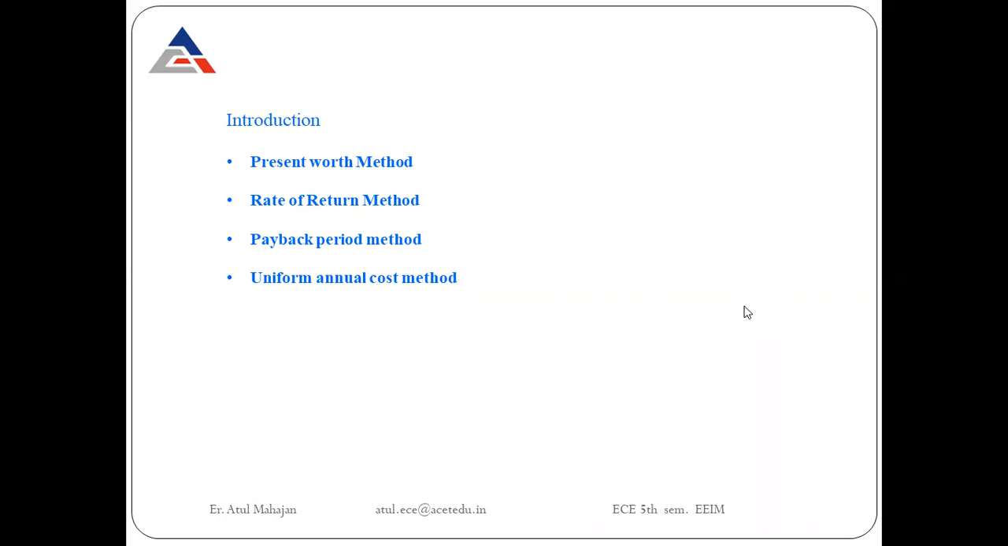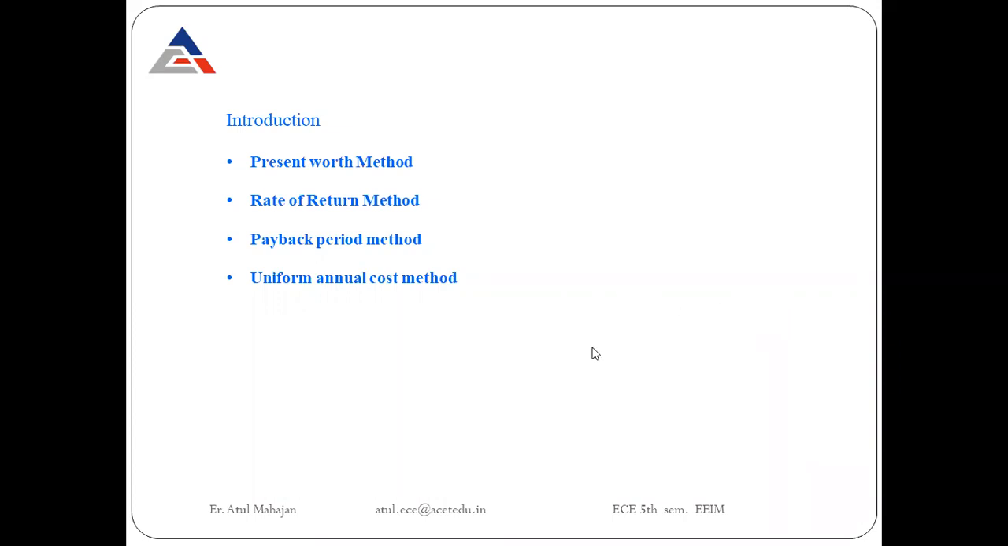So these four methods, the present worth method, the rate of return method, the payback period method, and the uniform annual cost method, will help me understand how to judge the decision I have taken of investing this much money in this venture. That means how far my decision is right. Is my decision of spending my money on this venture right or not? These four methods will help me understand this in the future.